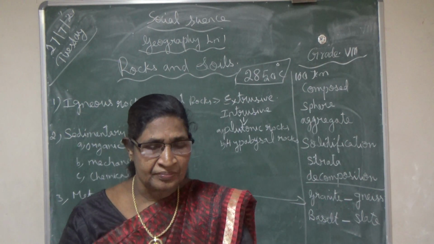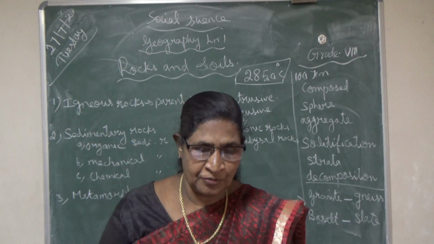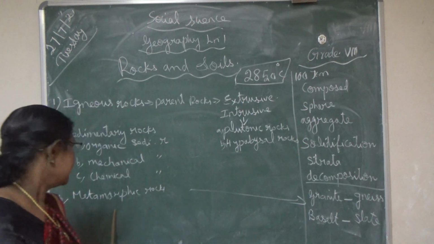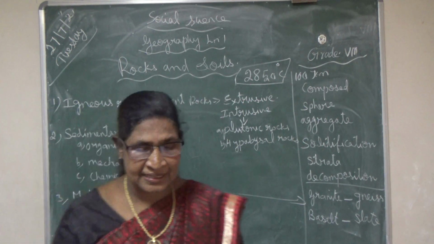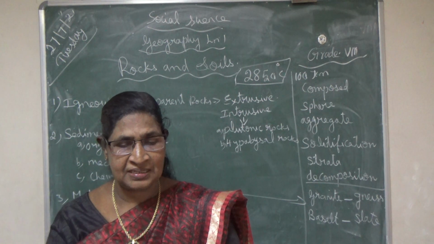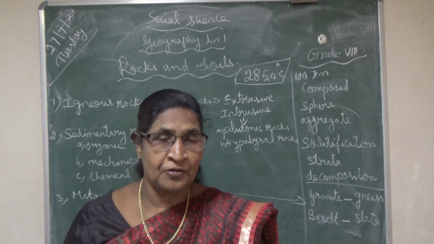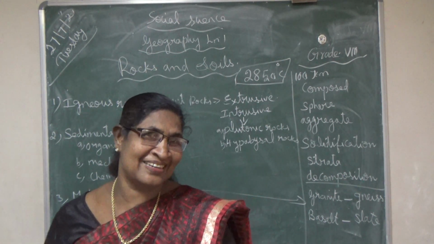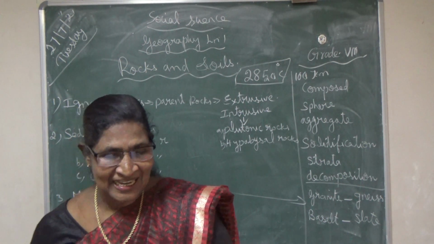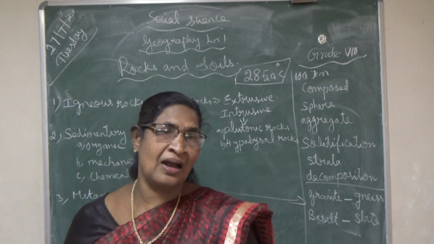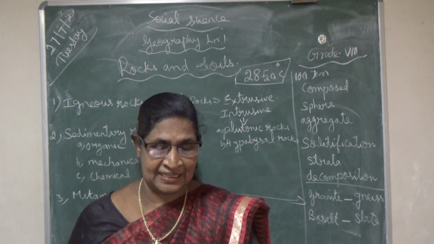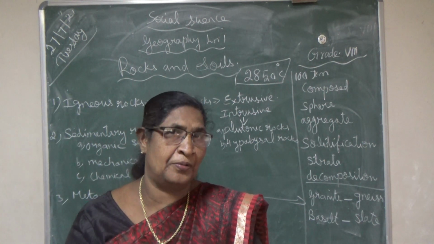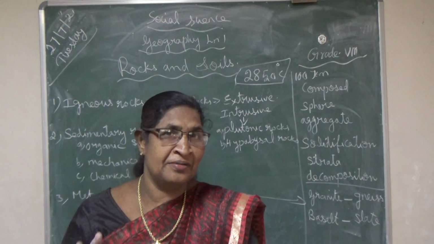Then the third one, metamorphic rocks. The word metamorphic is derived from Greek words, meta and morphic. Meta means change, morphic means shape. It changes the shape. Why?